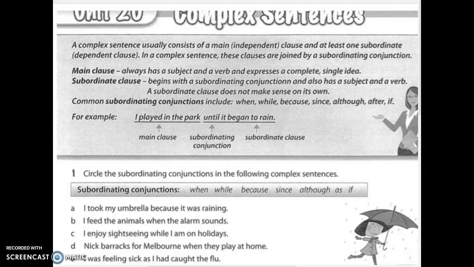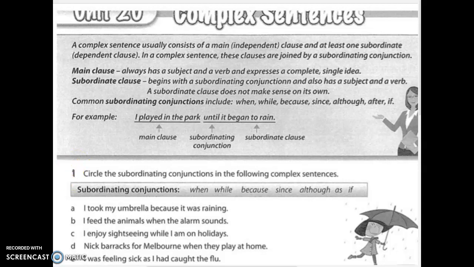Common subordinating conjunctions include the words when, while, because, since, although, after, and if. An example is, I played in the park until it began to rain.